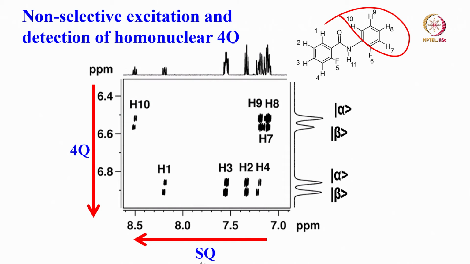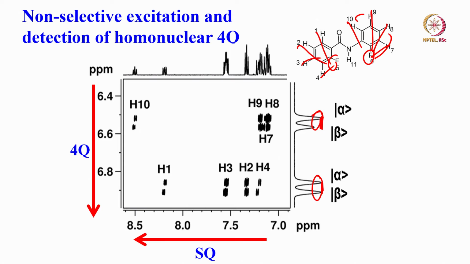But here interestingly, you may notice one more thing. What is that you are noticing here? Each line is a doublet. This is a doublet, this is a doublet. What does the doublet separation correspond to? This doublet separation corresponds to coupling between fluorine and each of these protons. So, it is a sum of 6-7, 6-8, 6-9 and 6-10 couplings that gives the separation. Similarly, this separation corresponds to the sum of 1-5, 2-5, 3-5, 4-5 J couplings. That is why in the fourth quantum each peak is a doublet.